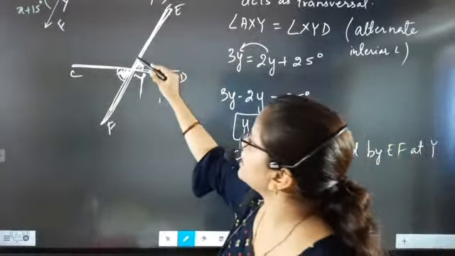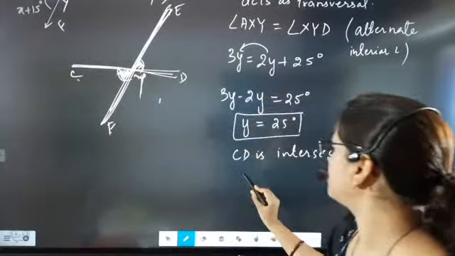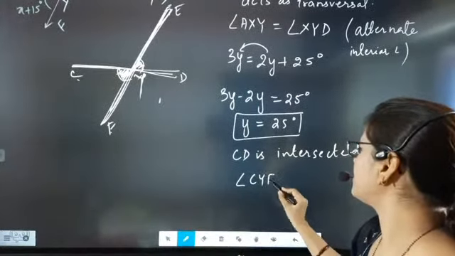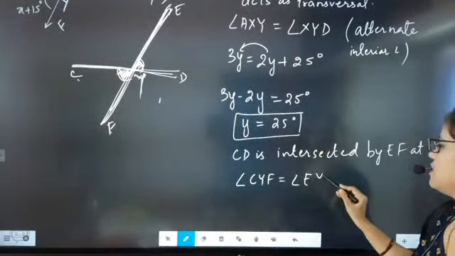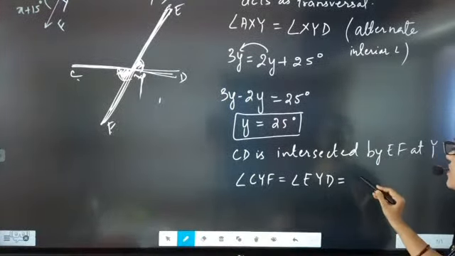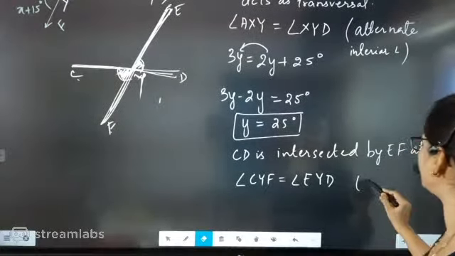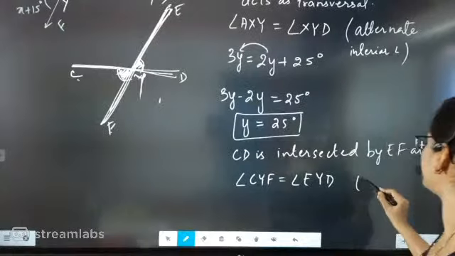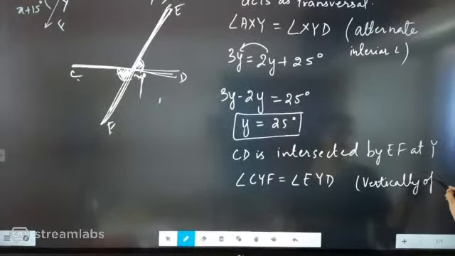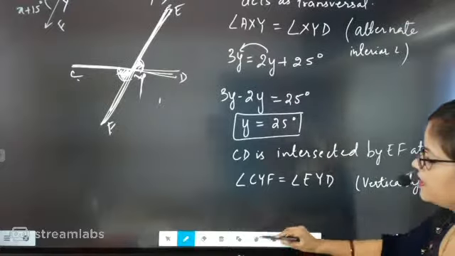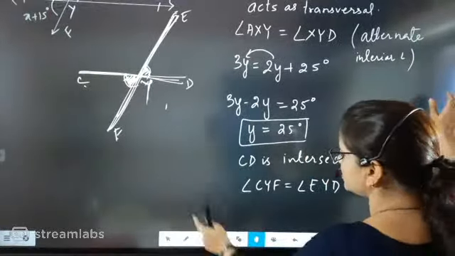Now that means what beta? By vertically opposite angle, angle CYF will be equal to angle EYD. And what will you say? You will say this is by vertically opposite angle. By what angles beta? Vertically opposite angle. Now here, you just have to write what is present there.